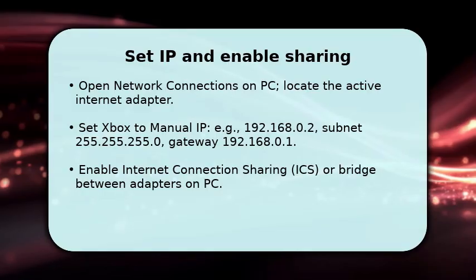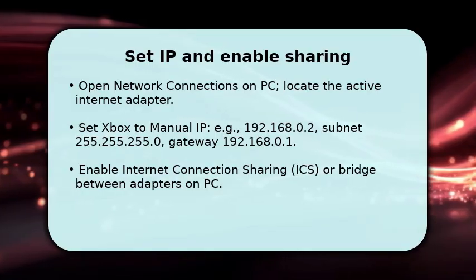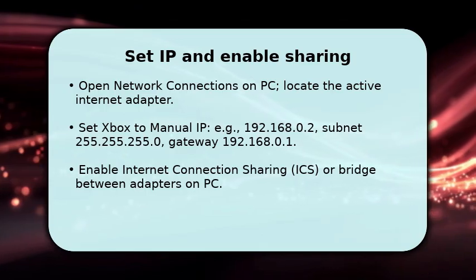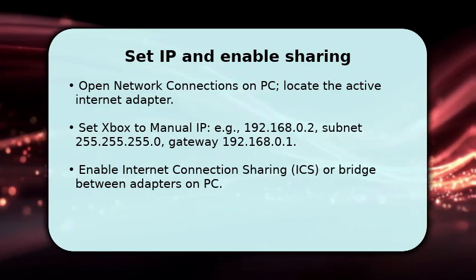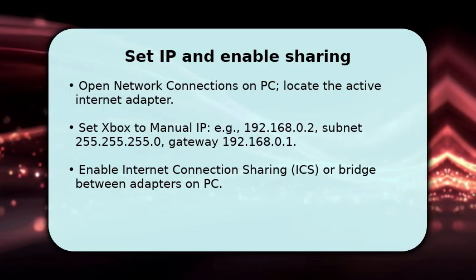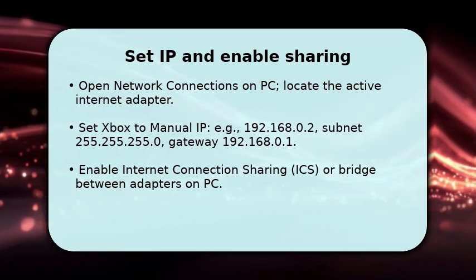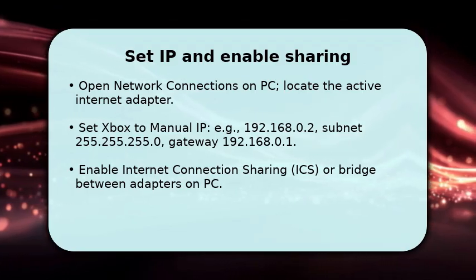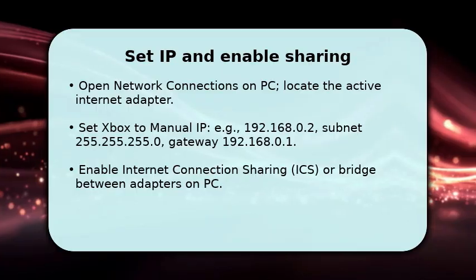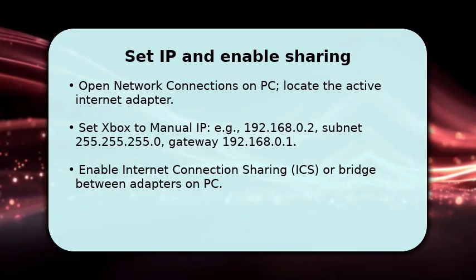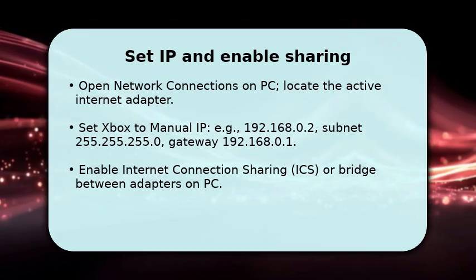Now configure addressing and sharing so the Xbox gets routed traffic. On the Xbox, go to Network Settings and select Manual IP. Assign 192.168.0.2 with subnet 255.255.255.0 and gateway 192.168.0.1. DNS 8.8.8.8 or your preference. On the PC, open Network Connections.